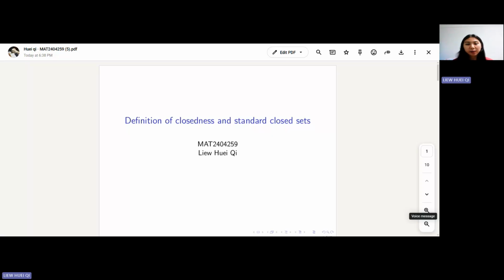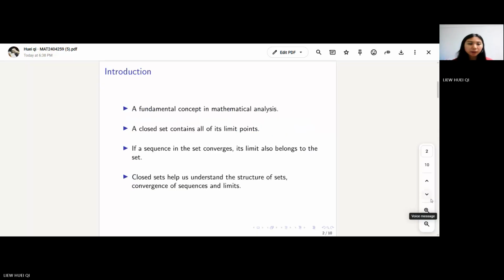Today I will present a topic in mathematical analysis, focusing on the concept of closed set in Rn. Closed sets are an important concept in analysis because they are closely related to limit, convergence, and continuity. In this presentation, I will explain the definition of closed set, an equivalent characterization using open set, some standard examples, and finally, I will prove that a specific set in R squared is closed.